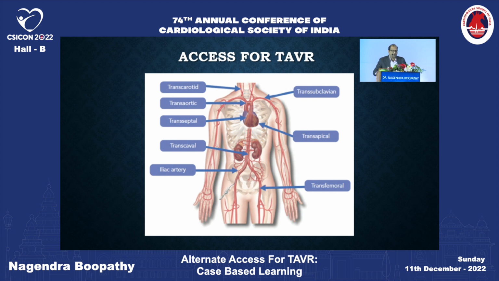Intrathoracic non-femoral includes transaortic and the intrathoracic portion of the subclavian artery. Extrathoracic non-femoral includes transcarotid, the extrathoracic portion of subclavian, transaxillary, and transcaval. With this, I would like to make a very important point. It is the transfemoral TAVR that has been shown to be superior to medical therapy. It is transfemoral TAVR that has been shown to be equivalent to surgery in the high, intermediate and low risk population.